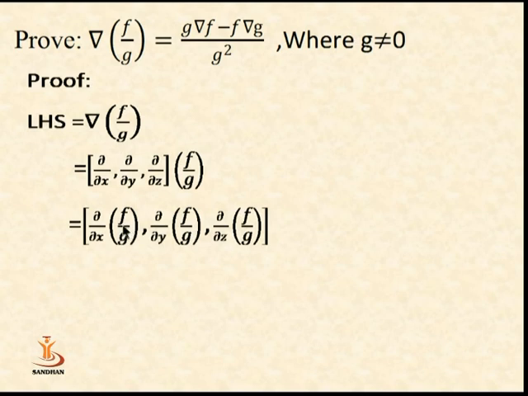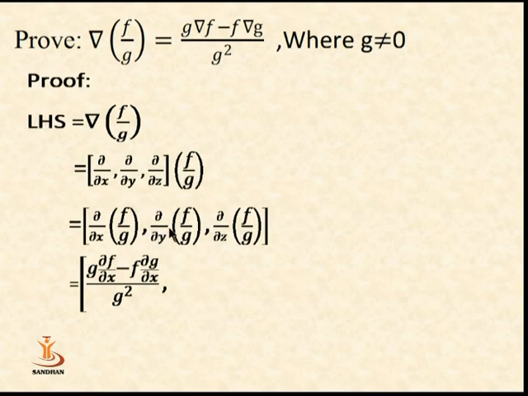We also know that if we have to differentiate f upon g, that time we first keep g constant and differentiate f, minus keep f constant and differentiate g. So first we differentiate f upon g with respect to x. Thus we get g del f upon del x minus f del g upon del x, upon g square, which is the rule of differentiation for the division of two functions.